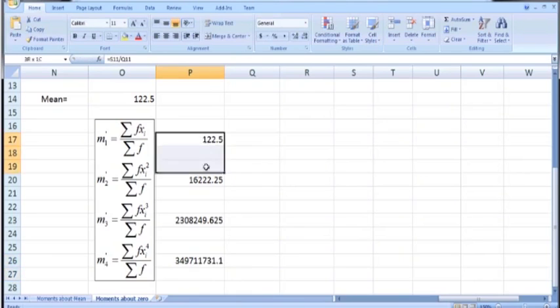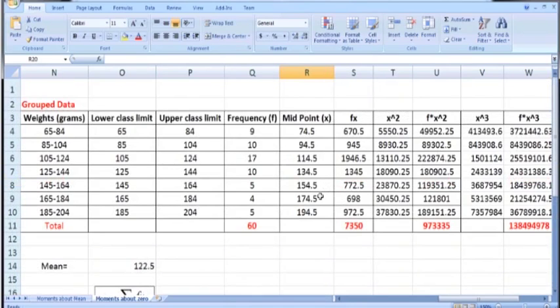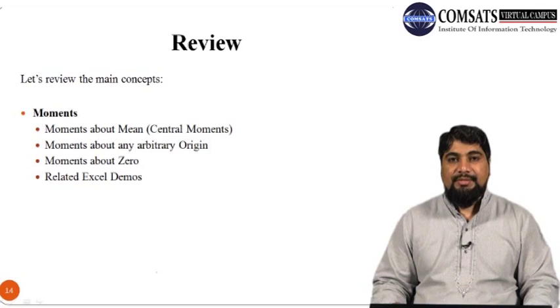So these are the first four moments about 0. This is how we can use MS Excel to calculate moments about 0 for the grouped data as well as for the ungrouped data. Let us review the main concepts which we have discussed in today's lecture.